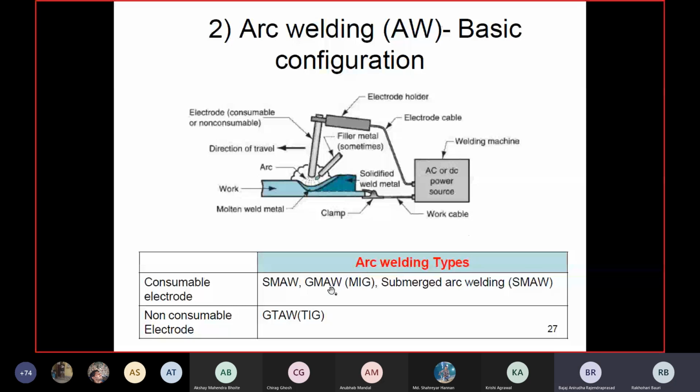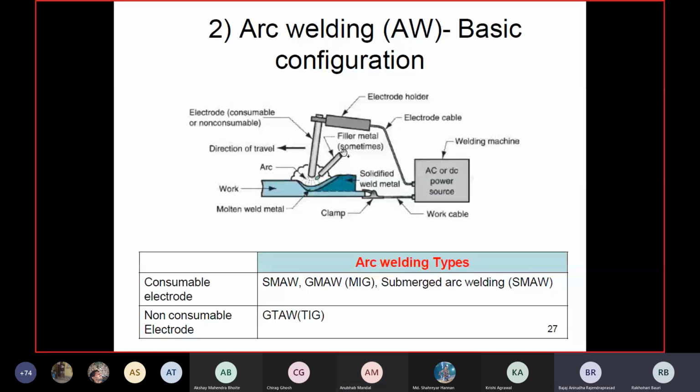Consumable electrode means it will itself be the welding filler. It will melt and fill the gap of joining. And sir, in the diagram there is also use of filler metal sometimes. Suppose you are using a non-consumable tungsten electrode for TIG, but you need a filler material because the process requires it, then you simply add extra filler material from outside. This figure is showing that setup.